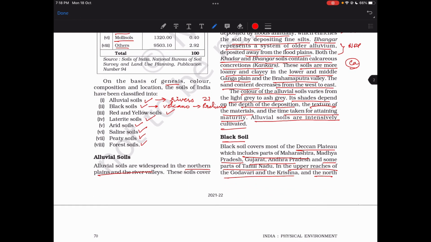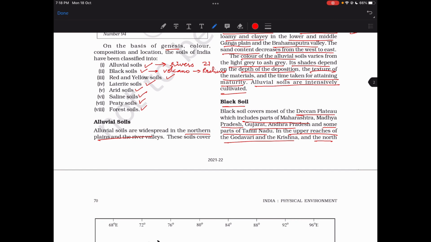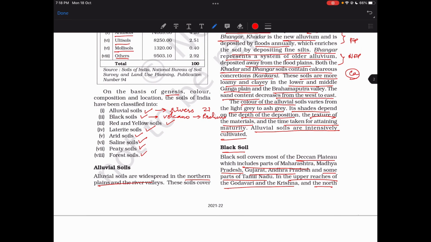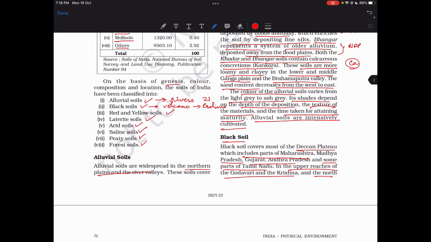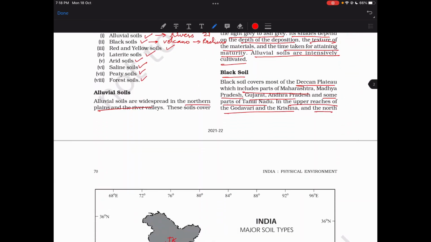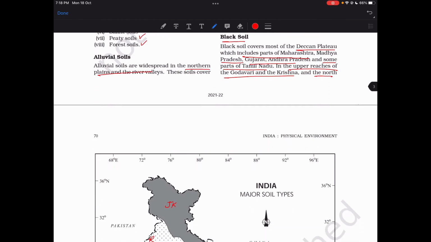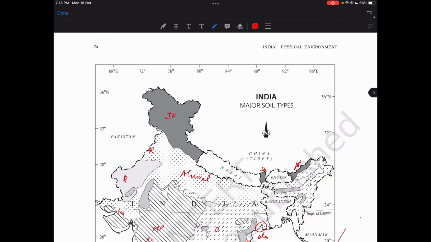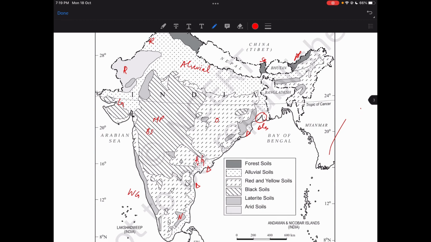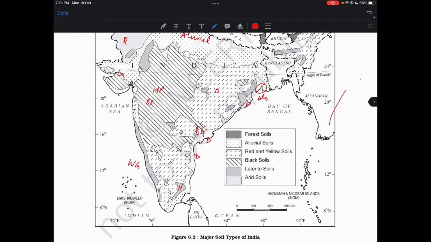Yeah, and this is not so rich in phosphorus, I think. Somewhere it was mentioned. Yeah, maybe I can check that. It's rich in calcium. Yeah, because of the color. Black soil, Deccan Plateau, and the Andhra Pradesh region where Krishna Godavari rivers are flowing. So the black soil is mainly with